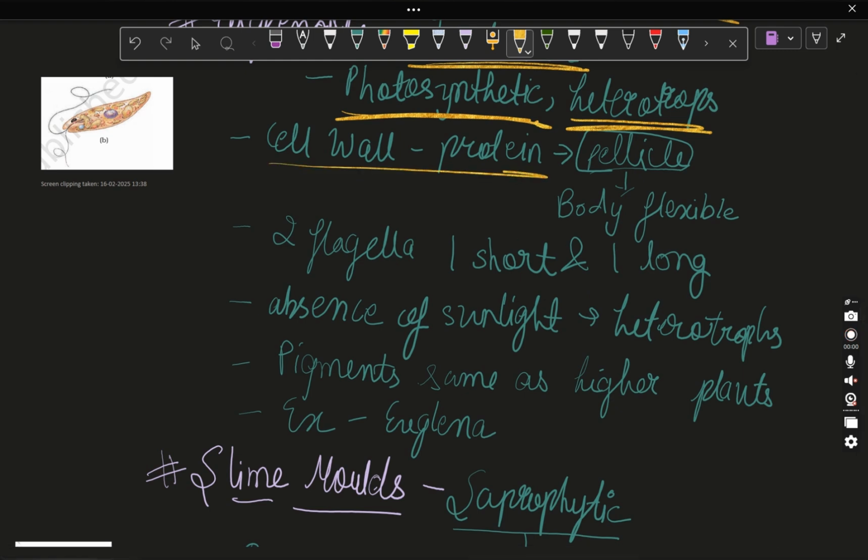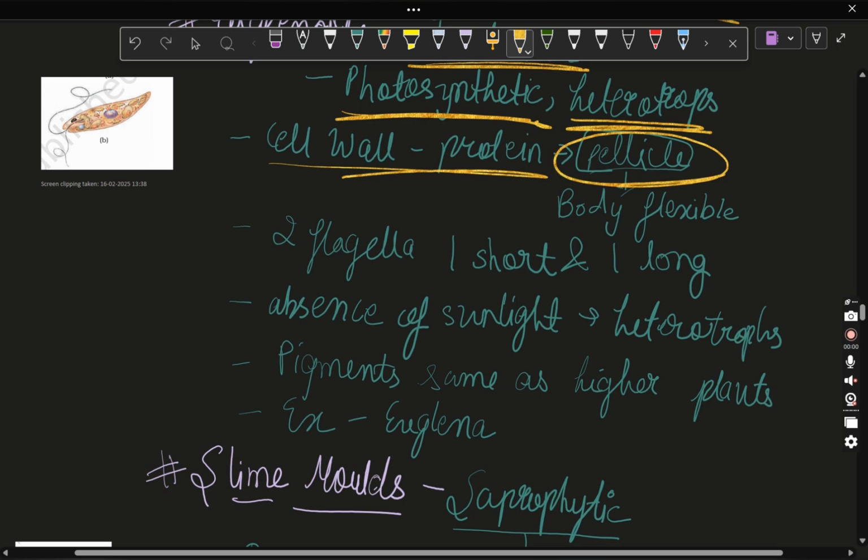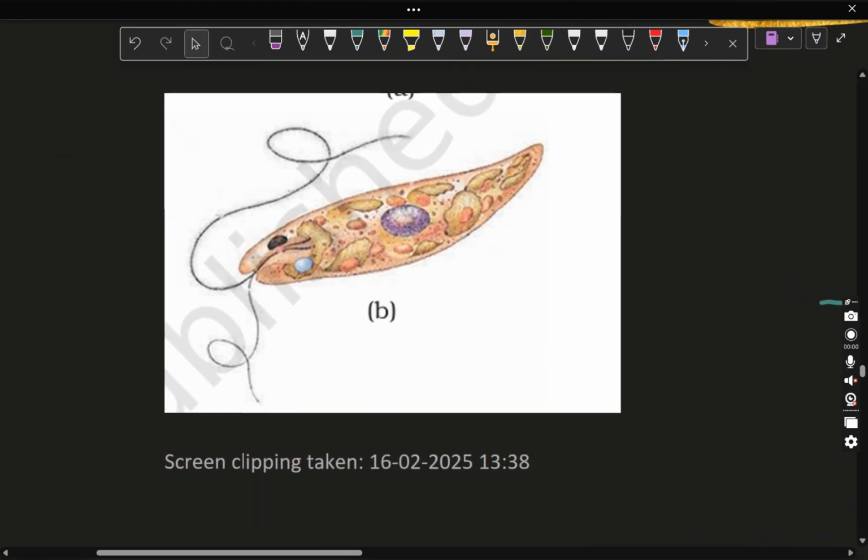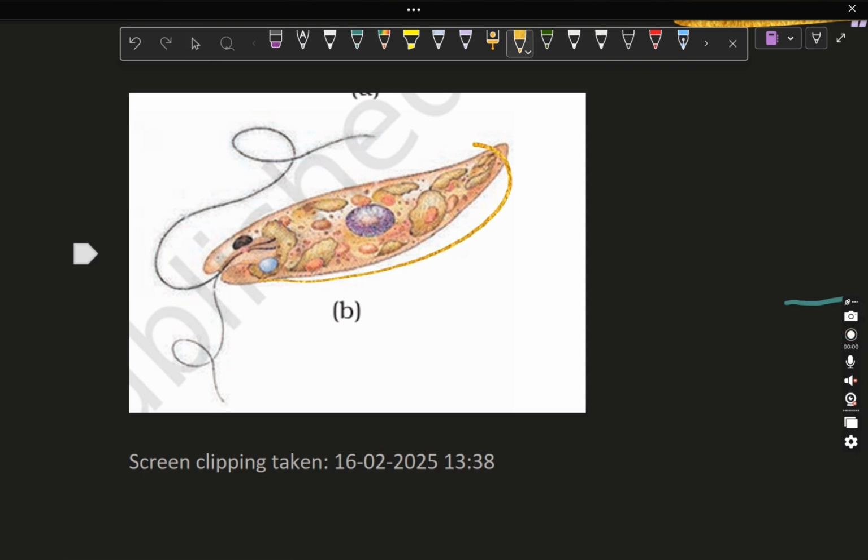Next thing is the cell wall is made up of protein called pellicle. See, this protein is very special one because this protein helps them in movement. You can see here in this figure, this is the body and they move with the help of the protein called pellicle.